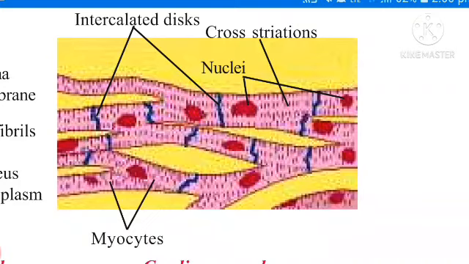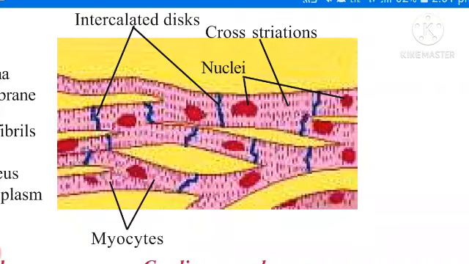The muscles present in the heart are responsible for pumping of blood. The cells are long, branched, have nuclei. Many nuclei are present. Once observe this picture. Many nuclei.